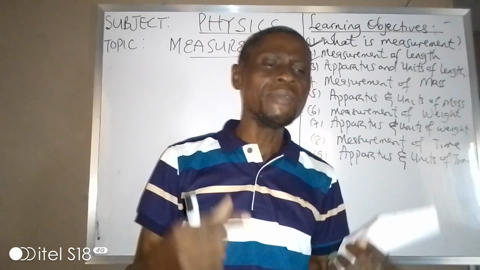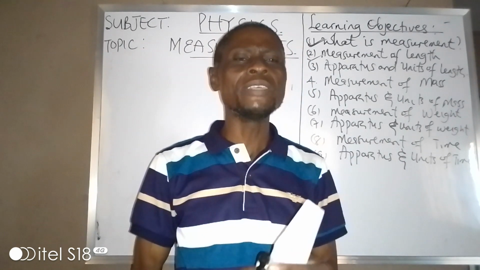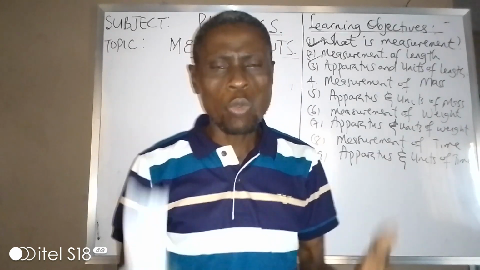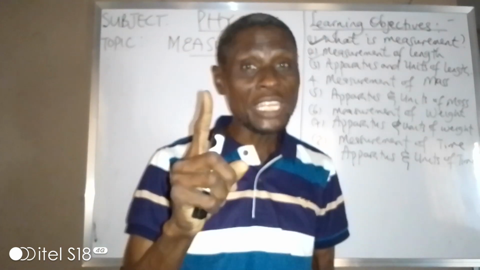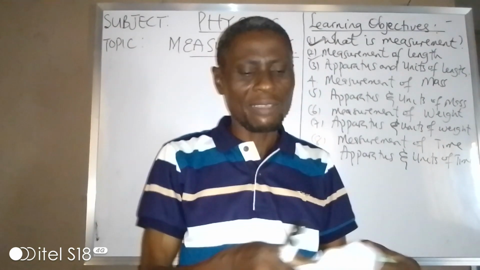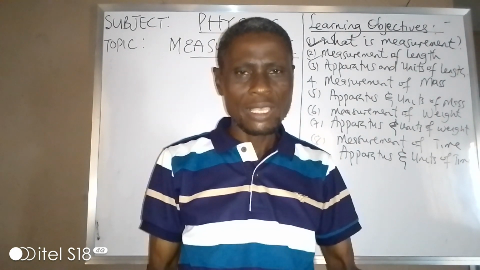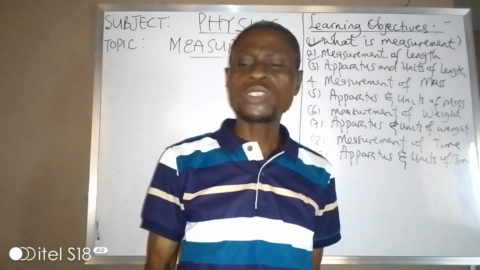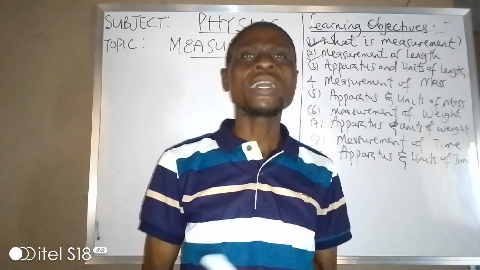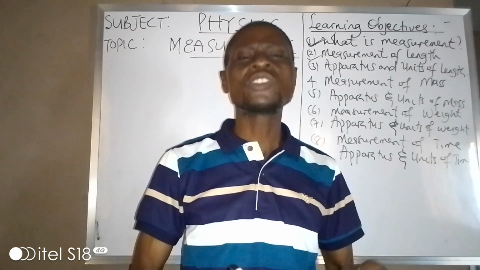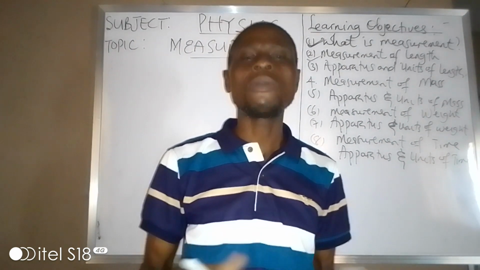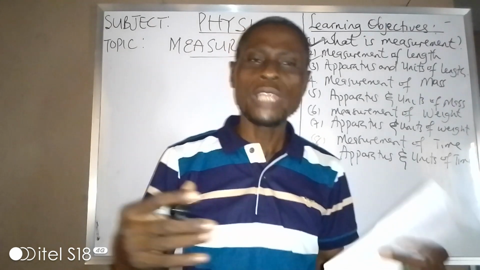If you want to know the size, the quantity, or the quality of an object, you are talking about measurement. If I want to measure the length of this paper, I can take the measurement. If I want to measure the weight of this marker, I can take the measurement. So measurement is a topic we come across daily. That's why physics is about everyday activity. So let's put it down.